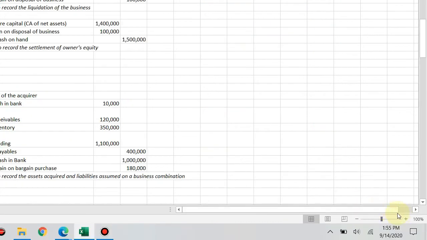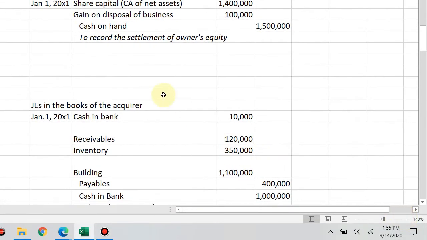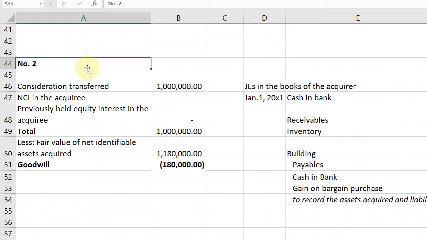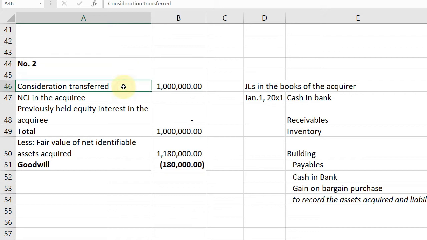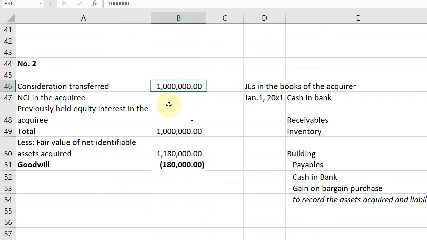Sorry if it's small. So, we have case 2. The problem says, what if what was paid by ABC was only 100,000? Wow, cheap. So, consideration, let's use the formula. Consideration transferred is 1 million. No NCI because everything was bought. No previously held equity because this was achieved in one go and not in stages. So, we have a total of 1 million.